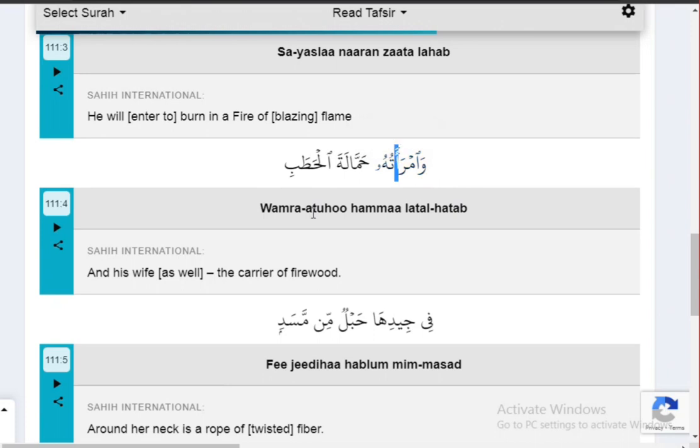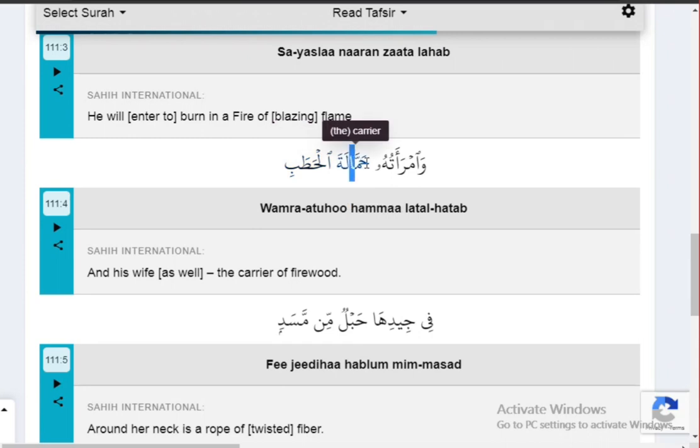Hamza with fatha a. Ta with dhamma tu. Wamra'atu. Ha with dhamma, and after it waw is coming, which makes madda sound. Who.